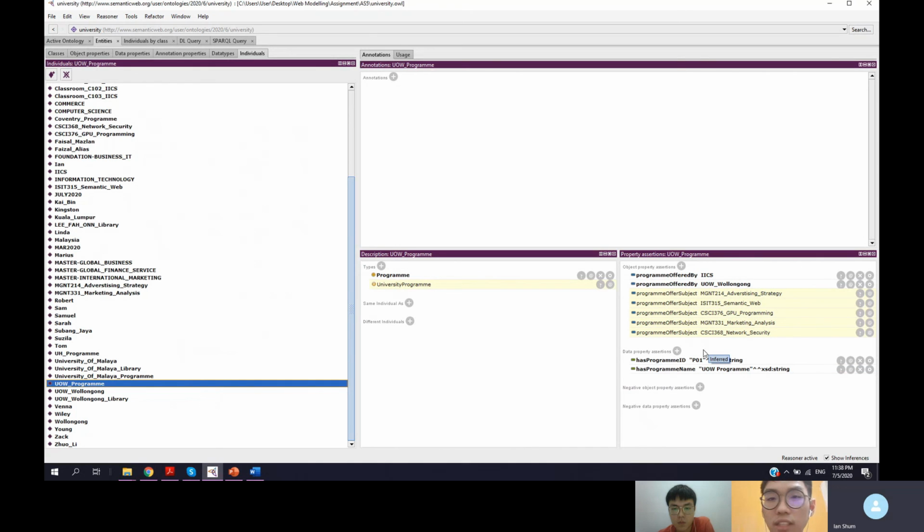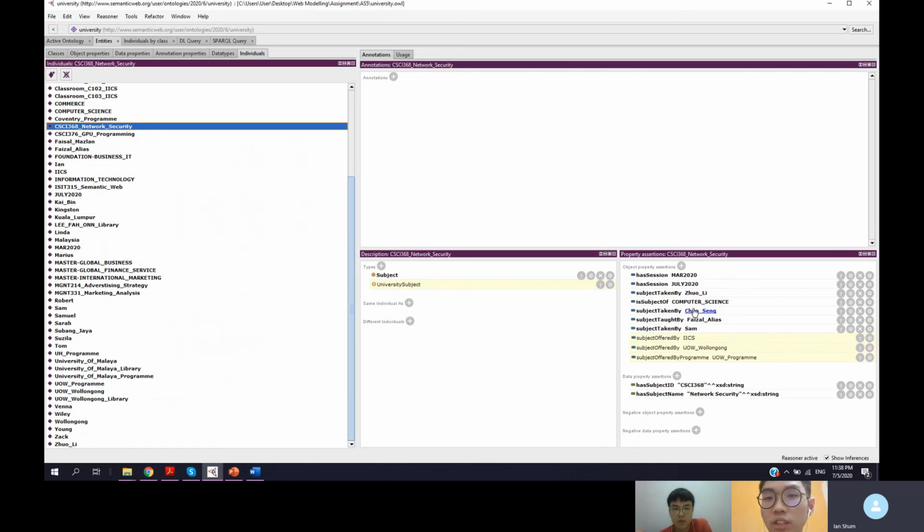And it has many subjects. Let's not go into details for every subject, but let's go into one of it. Let's see network security. So this network security has these two sessions, which means that this subject has two sessions. And this is taken by Zoli, Chunsing, Sam. And this is a subject of computer science. So you can see it's inferred by, subject offered by program. Because this one is a subject of computer science, and computer science is offered by UOW program, so it's linked to this one.